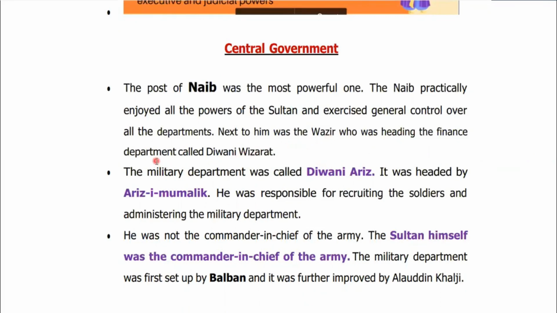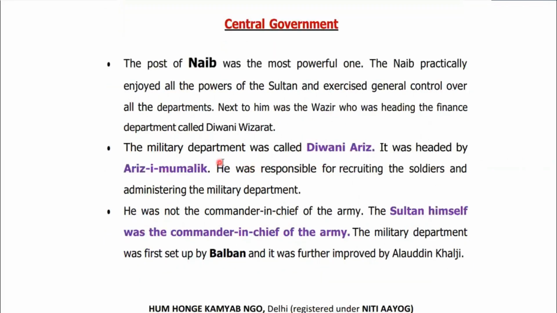The Wazir was the head of the Department of Finance, also known as Diwan-e-Wizarat. The next important department was the military department. It was called Diwan-e-Arz and was headed by Arz-i-Mamalik. Please remember that Diwan-e-Arz is related to the military department and it was headed by Arz-i-Mamalik. He was responsible for recruiting the soldiers and administering the military department.